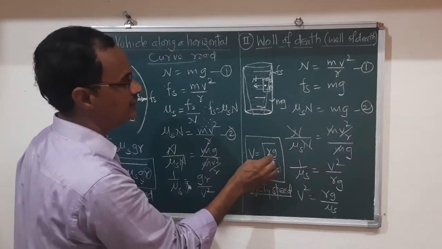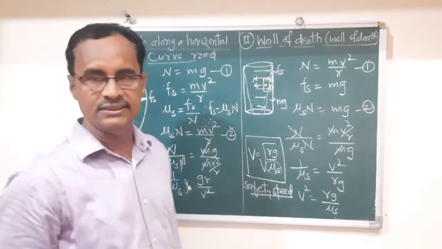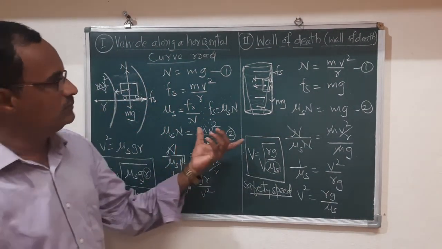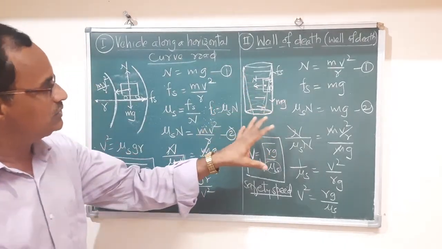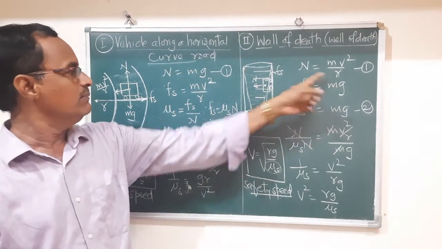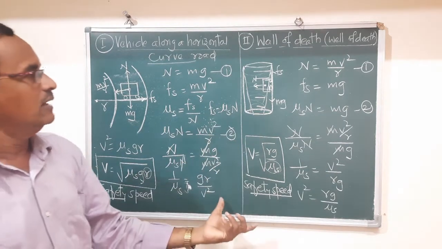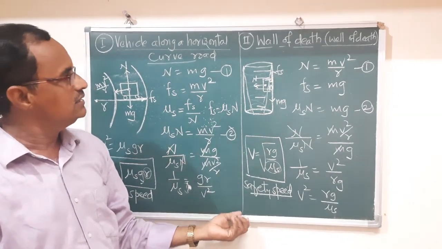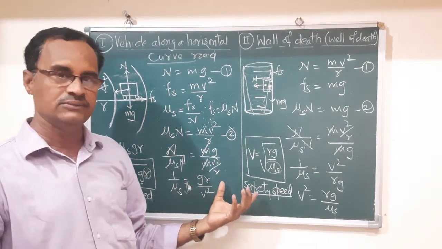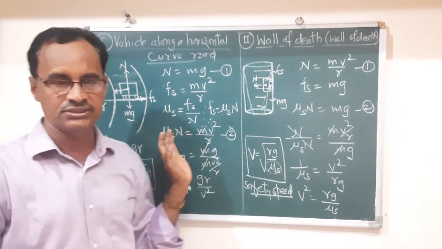Then depending on the r, the speed of that rider depends. In this way, these are the two applications of uniform circular motion. In uniform circular motion, we see that the centripetal force has a main role. If you compare both applications, then we can easily understand the maximum speed, or how to maintain the maximum speed of the vehicles in these two applications.